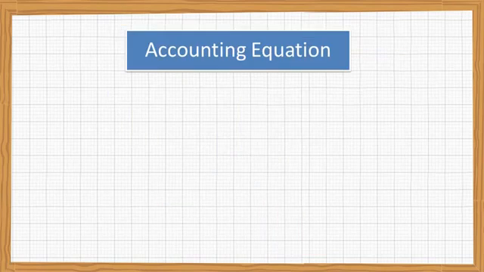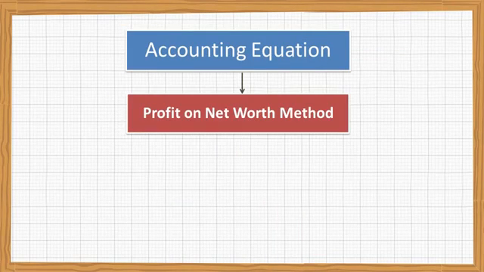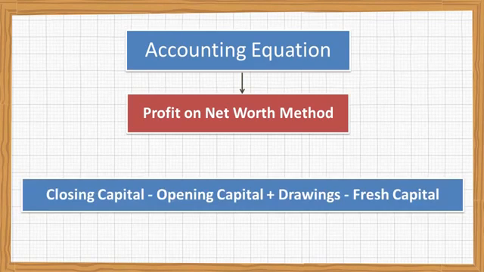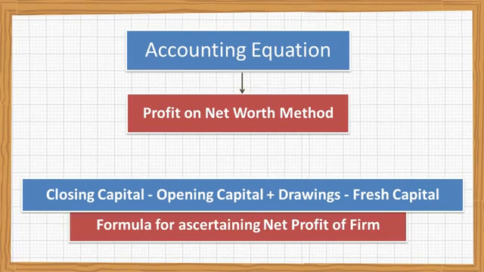If you remember the accounting equation, we calculate profit under the net worth method as closing capital minus opening capital plus drawings minus fresh capital. This is the net profit of the firm. We will apply the same formula of the accounting equation in this chapter.